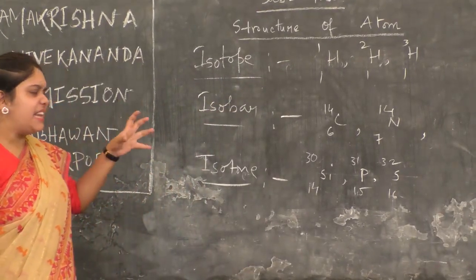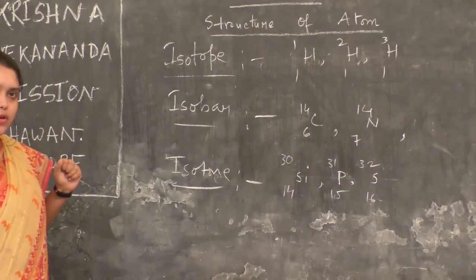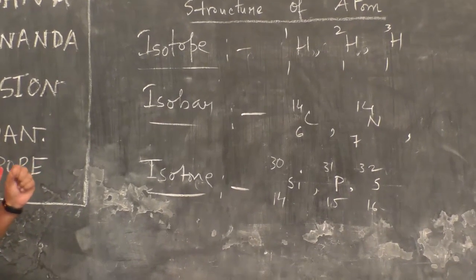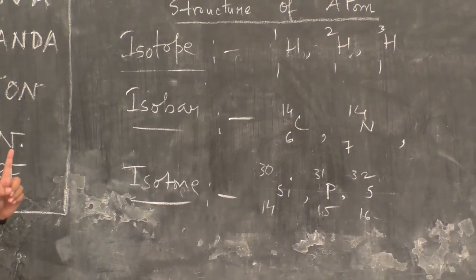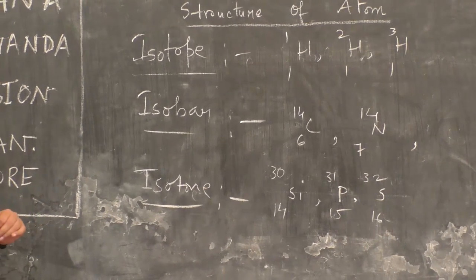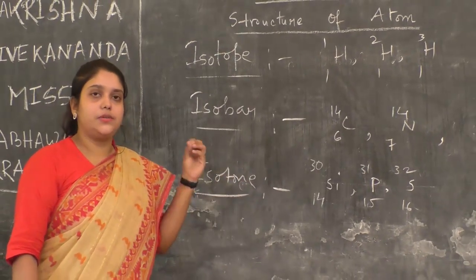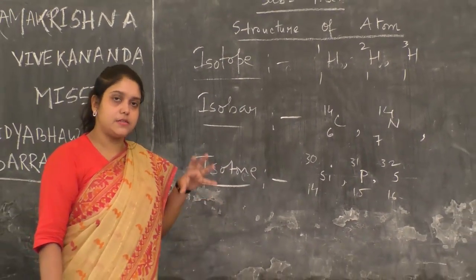Now what is the meaning of mass number and atomic number? You know very well. What is the mass number of an atom? The total number of protons and neutrons present in the nucleus of an atom is called the mass number of that atom. And what is atomic number? The total number of protons present in the nucleus is called the atomic number.